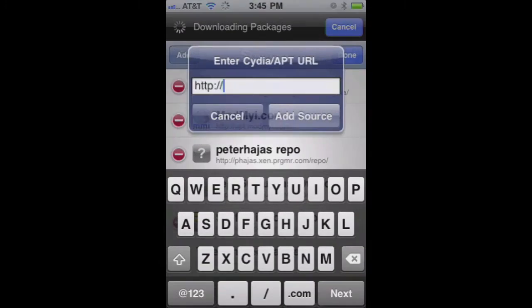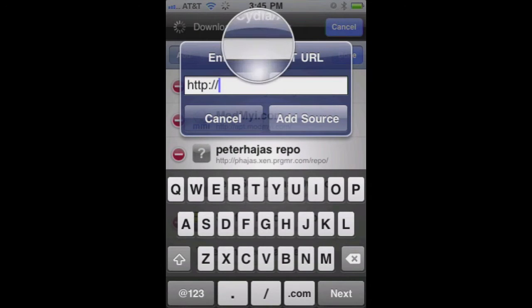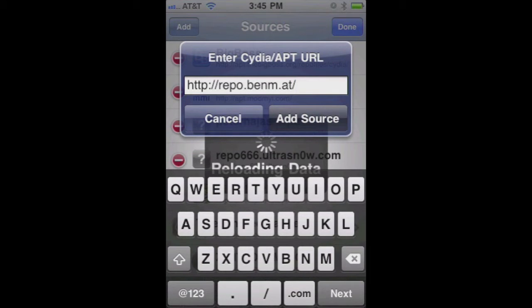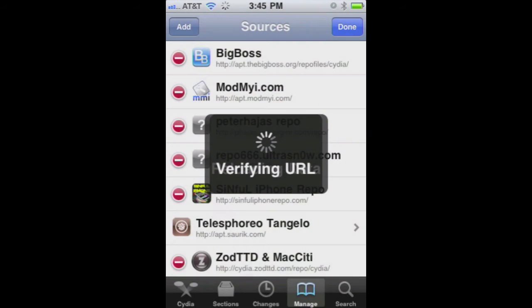A little pop-up's going to pop up for us to type in the source. I'm going to go ahead and paste it, but the source is repo.bnm.at. Okay, click to add the source. It's going to verify the URL. Depending on how many packages are in the source, this process could take a little bit of time, so we'll just let it verify.